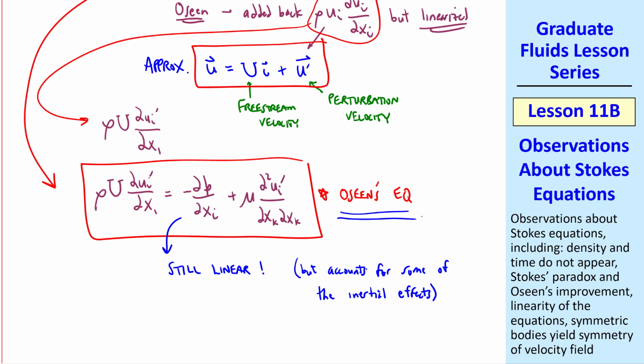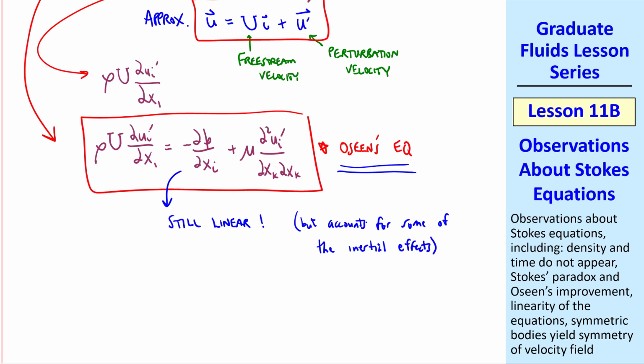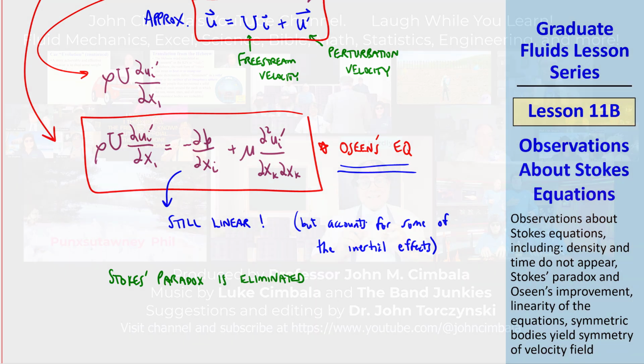Oseen's Improvement gets rid of Stokes Paradox for 2D flows, but since it's linear, we can still use superposition. Of course, the algebra will be more complicated, but if you solve this equation, the 2D drag will increase as the body increases in size, as we expect. In other words, Stokes' paradox is eliminated.